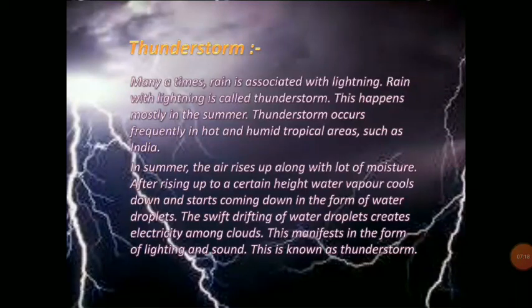In summer, the air rises up along with a lot of moisture. After rising up to a certain height, water vapor cools down and starts coming down in the form of water droplets. The swift drifting of water droplets creates electricity among clouds. This manifests in the form of lightning and sound. This is known as thunderstorm.